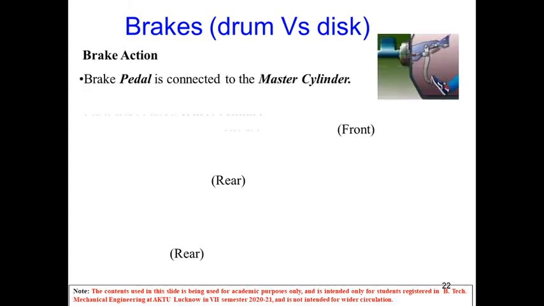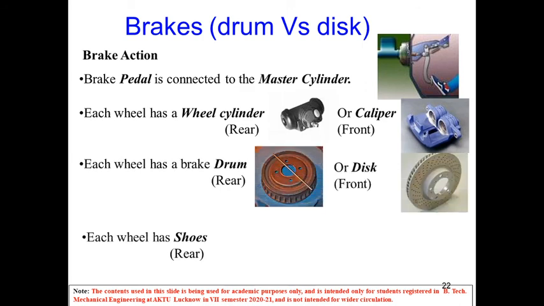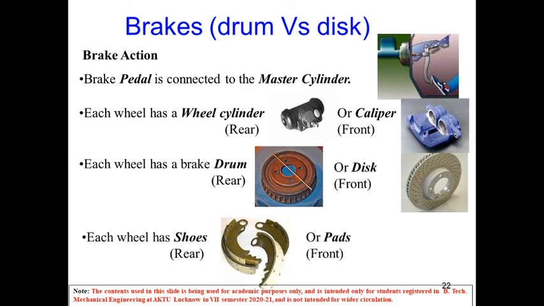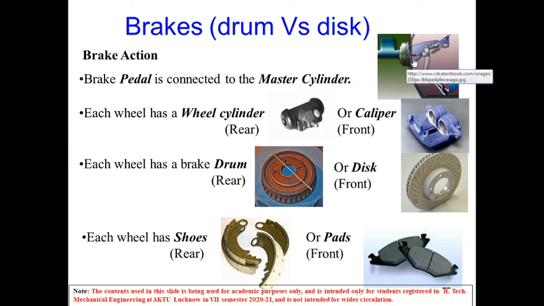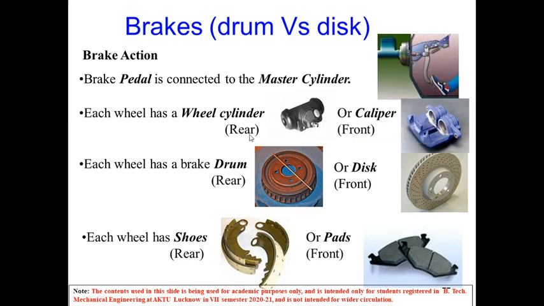So we'll summarize here the difference between the disc brake and the drum brake, what we have studied till now. So we can see the brake action. Brake pedal is connected to the master cylinder in both the cases, for drum as well as disc brake. So this braking action is being taken care of by the driver. When he applies the force to apply the brake, this is basically similar for disc as well as drum brake.